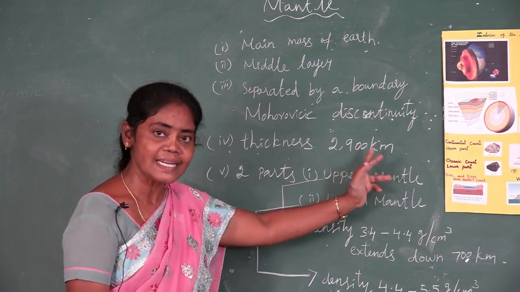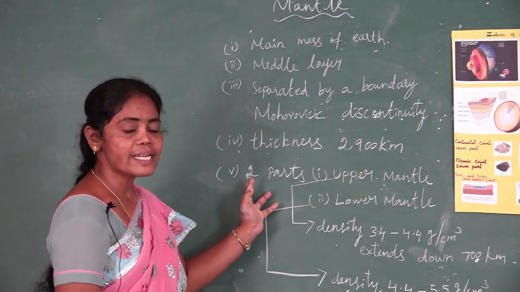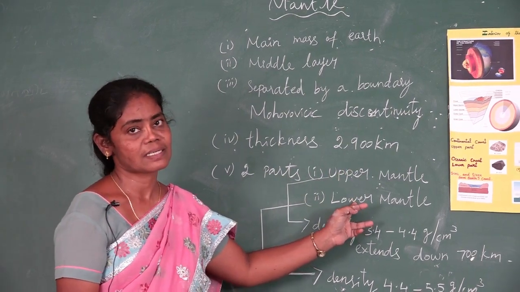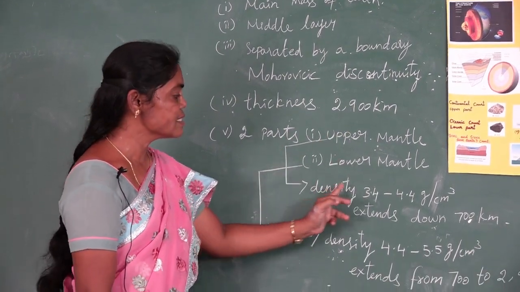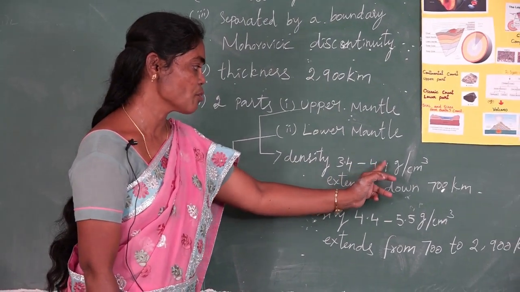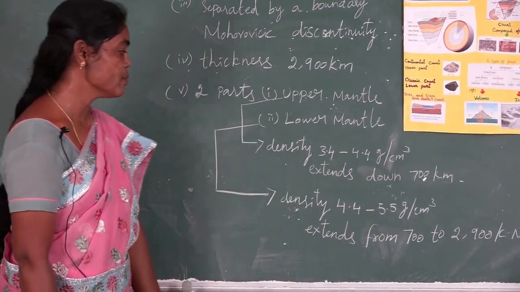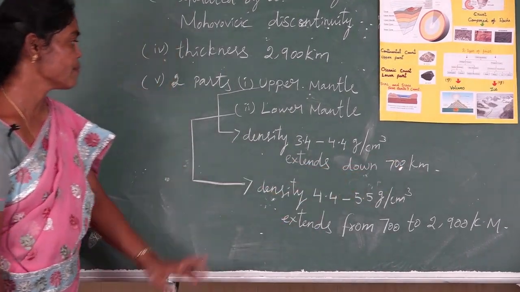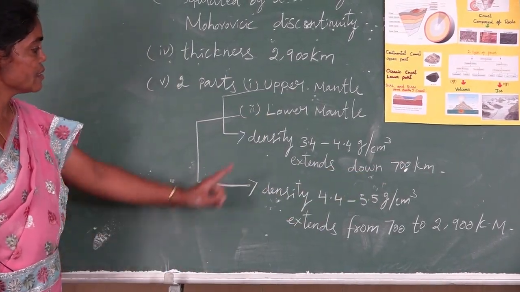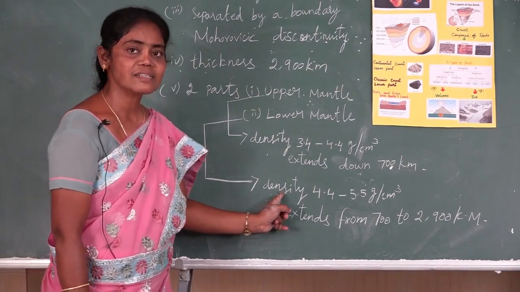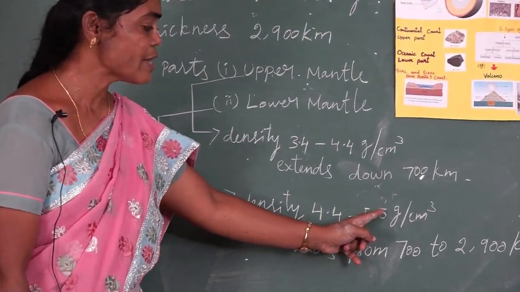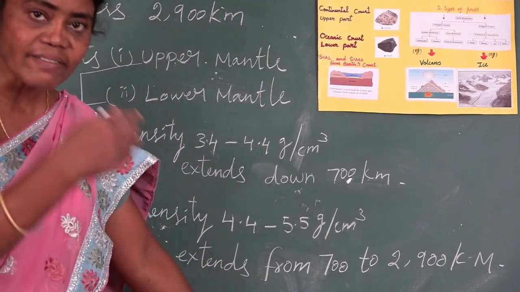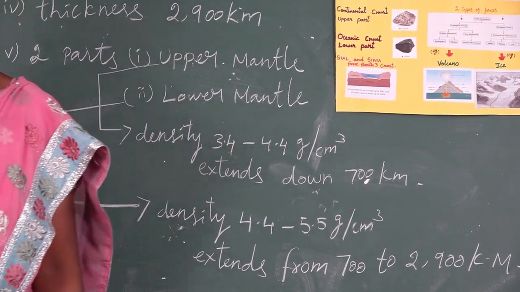Its thickness is about 2900 kilometer, and it is divided into two parts, that is upper mantle and lower mantle. The upper mantle density is 3.4 to 4.4 gram per centimeter cube, extends down 700 kilometer. Next, the lower mantle density 4.4 to 5.5 gram per centimeter cube, extends from 700 to 2900 kilometer.